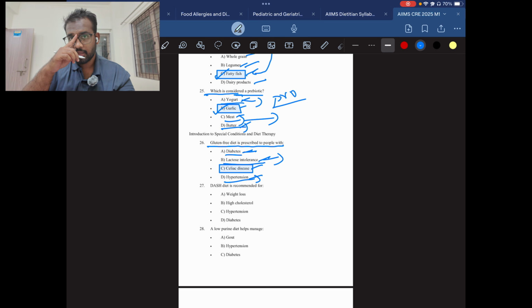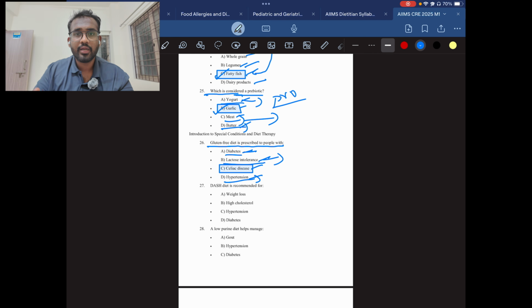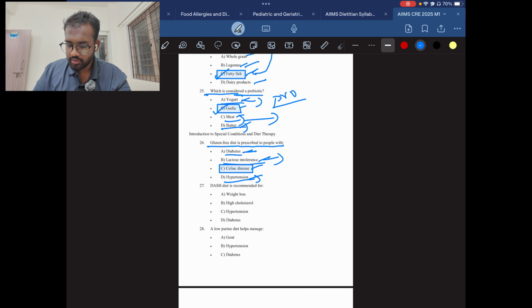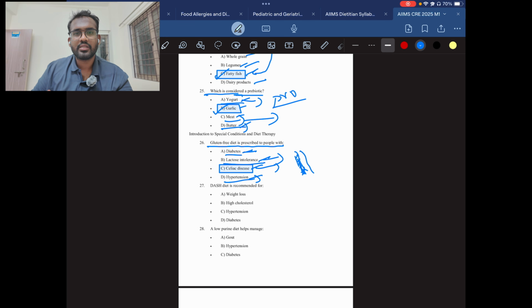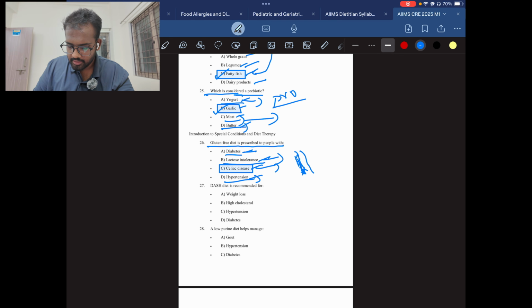Okay, celiac disease is nothing but a condition where the body can't digest wheat products, which contain the protein gluten. The body can't digest it because the cilia around the intestinal walls are damaged, which leads to irritation in the gut and causes a lot of discomfort. For that reason, it is called celiac disease. So the answer will be C.